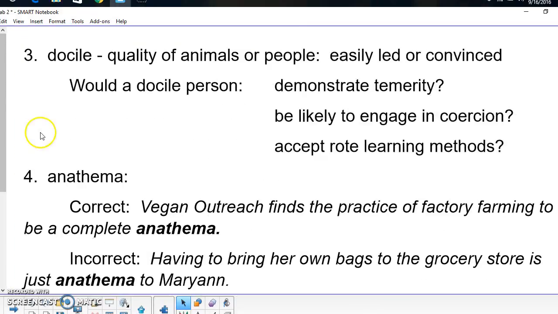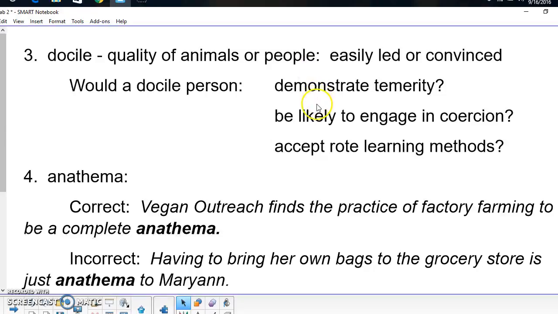Our third word is an adjective, docile. It's a quality of animals or people, so it has to be something alive. You can't have a docile inanimate object, or even a plant can't be docile. And it just means easily led or convinced. It comes from the Latin word docere, which means to lead. So somebody who is docile is somebody you can easily lead around.